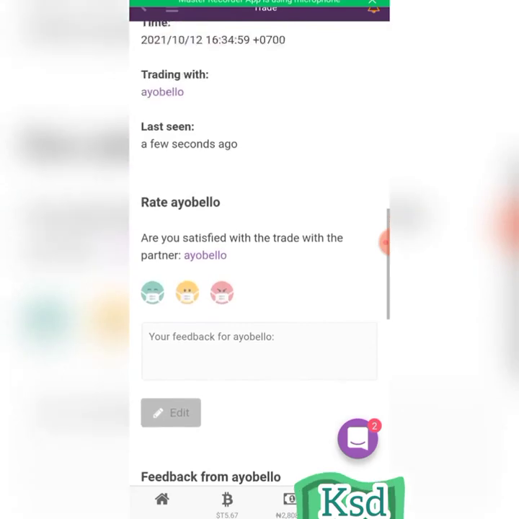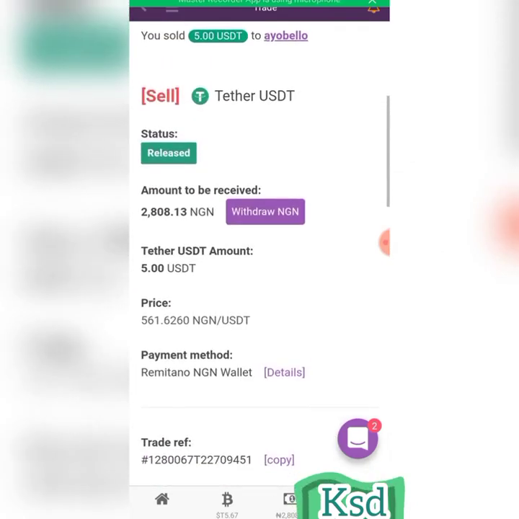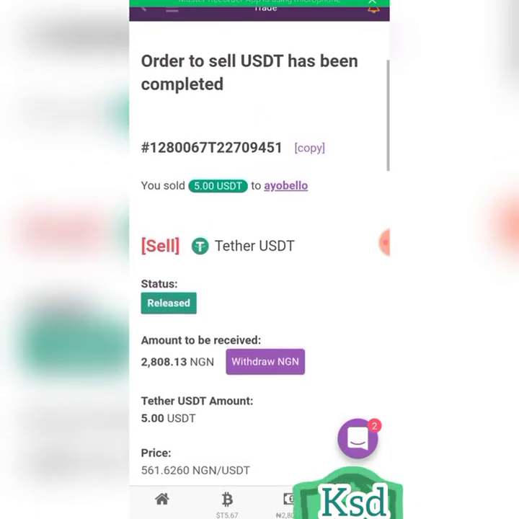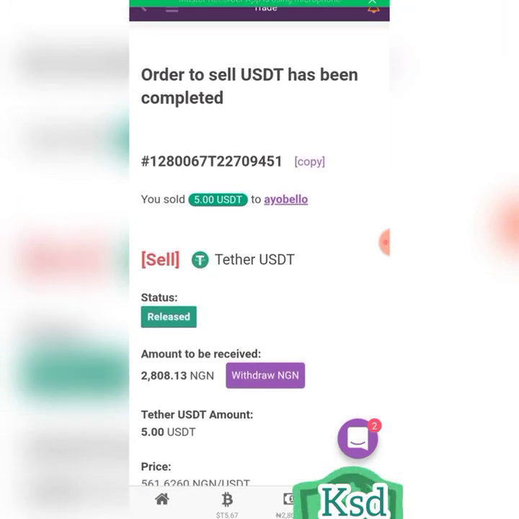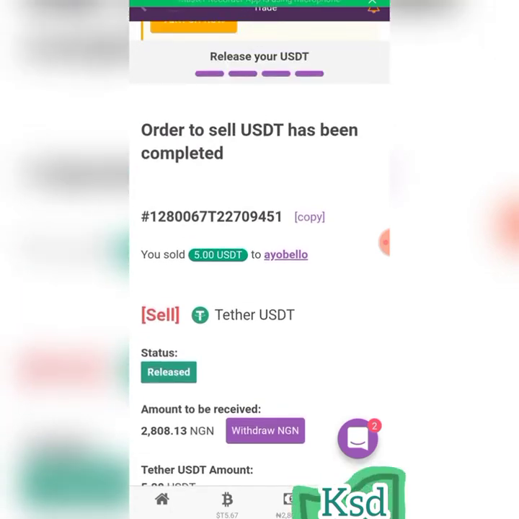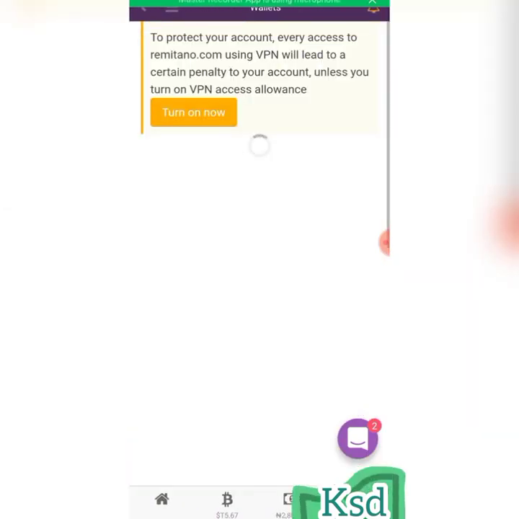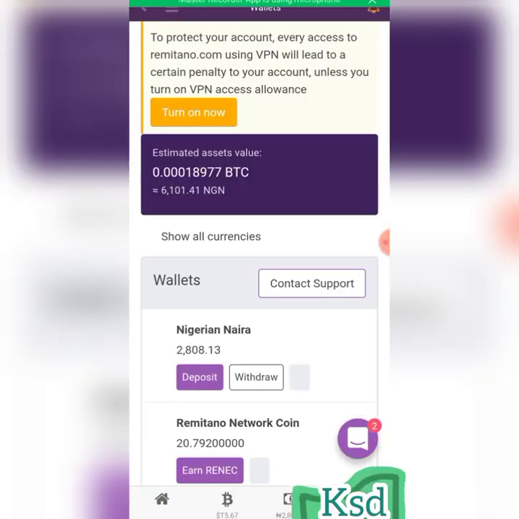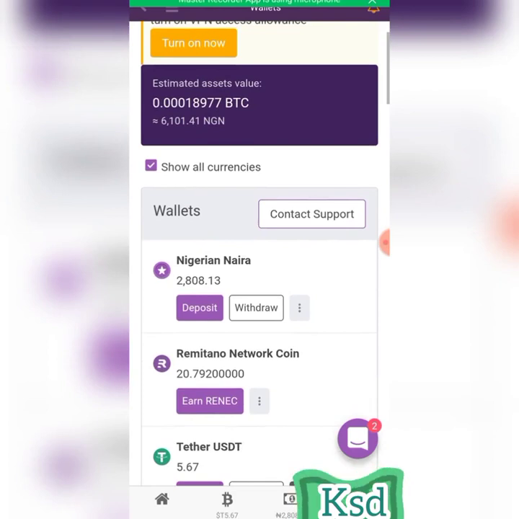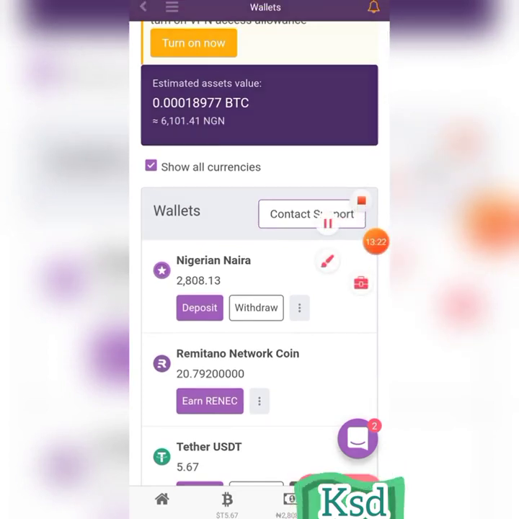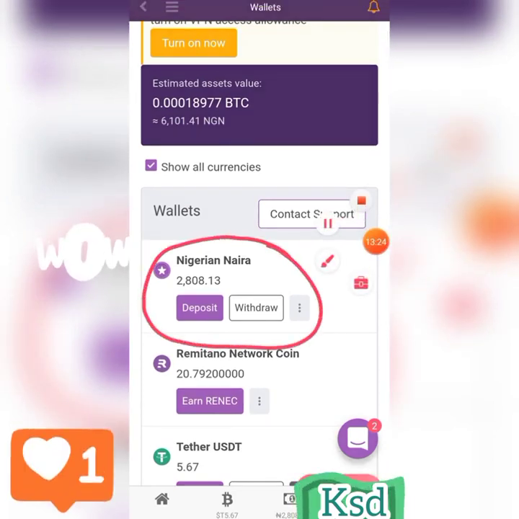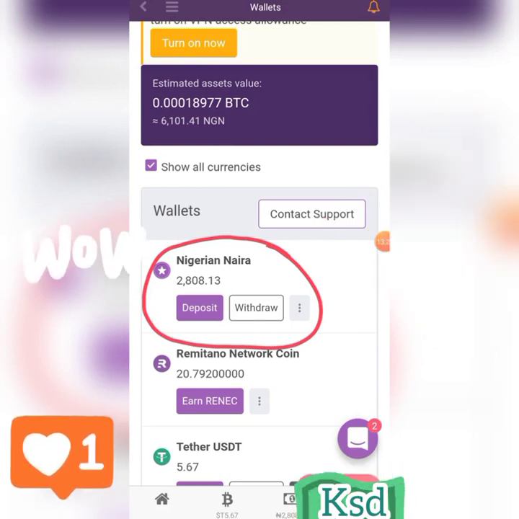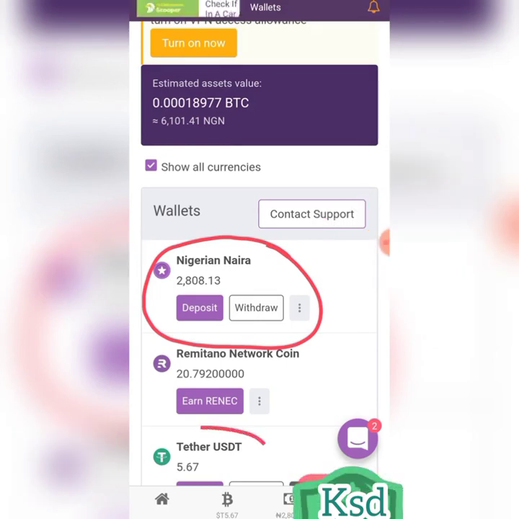So we have done sending it. So let's now go to our back end. Go to wallet. Can you see it in my Naira wallet? Wow. You see the money that I've just sold off now. I sell off my $5 and I've gotten this. So do you see how fast it is?